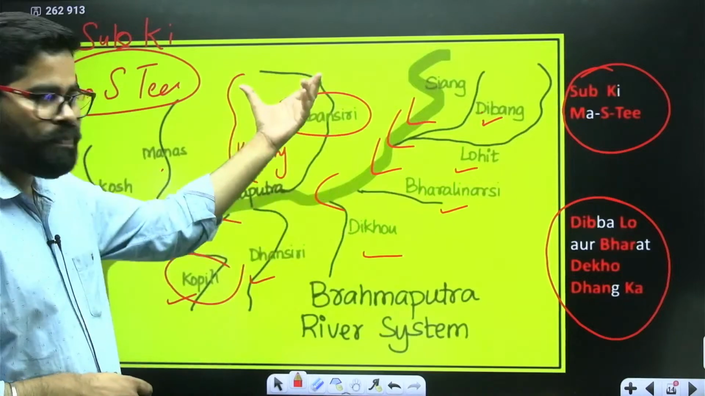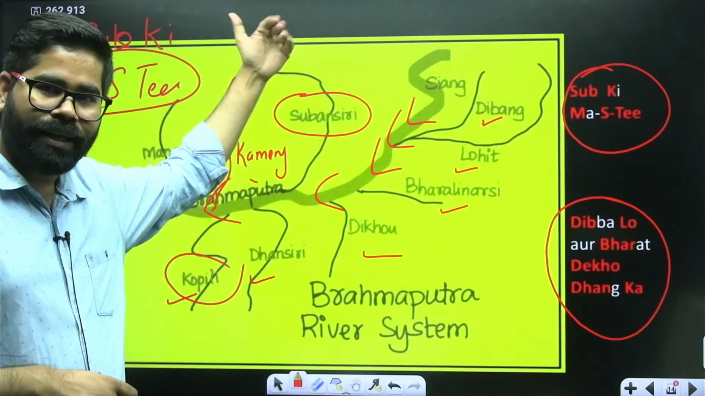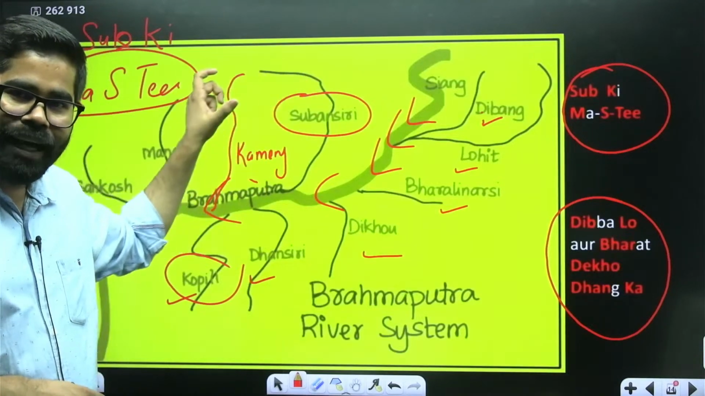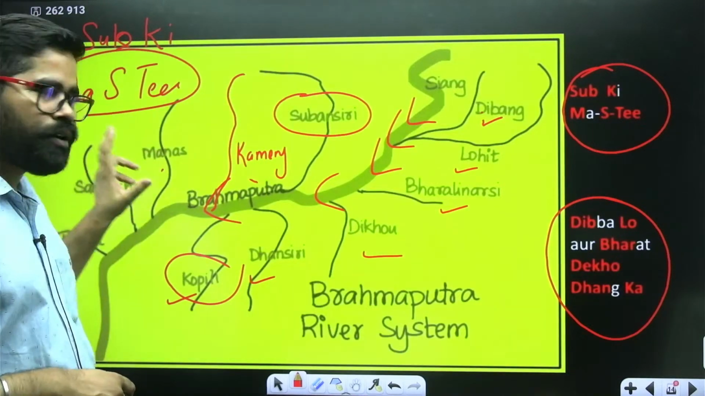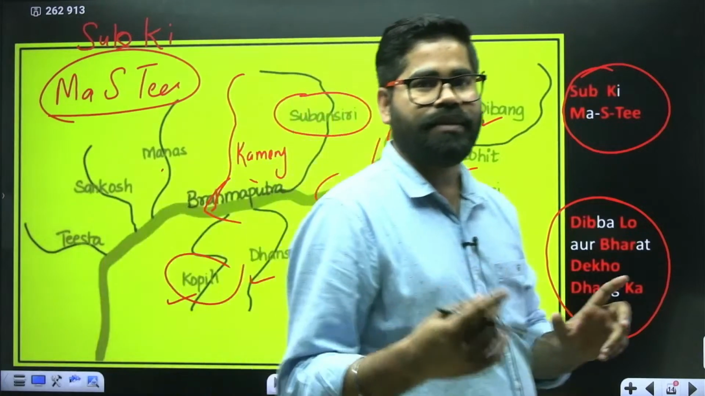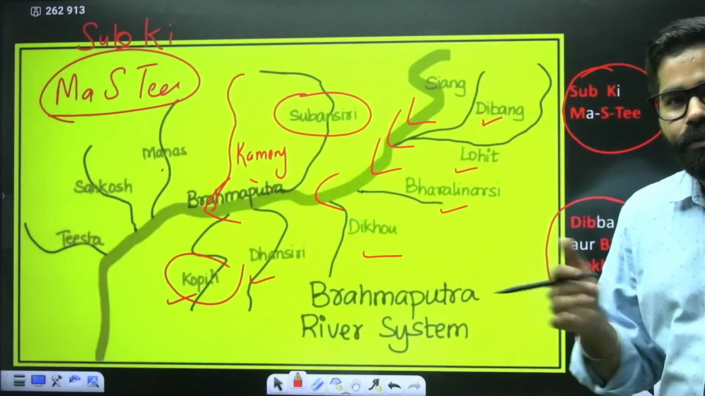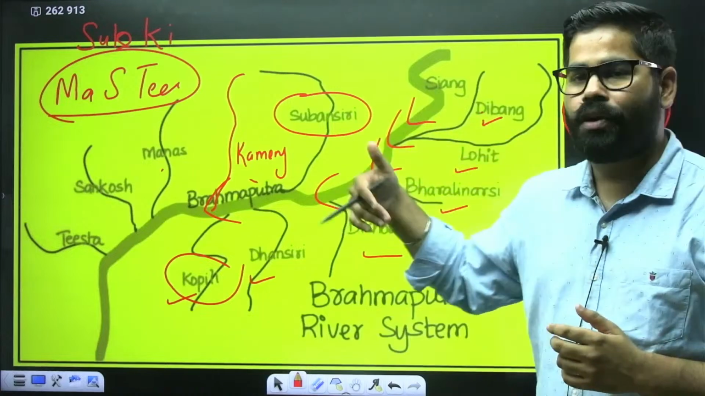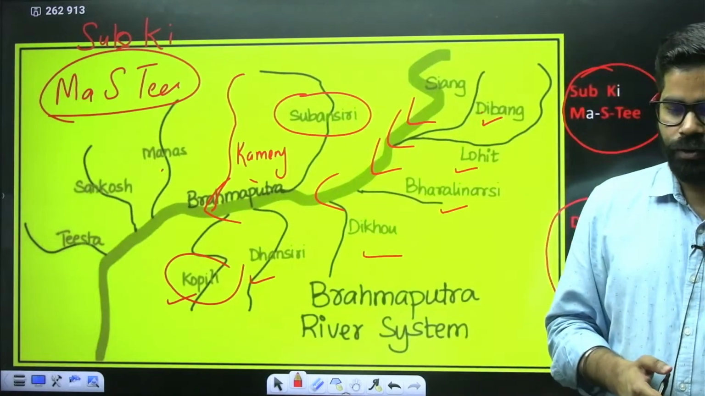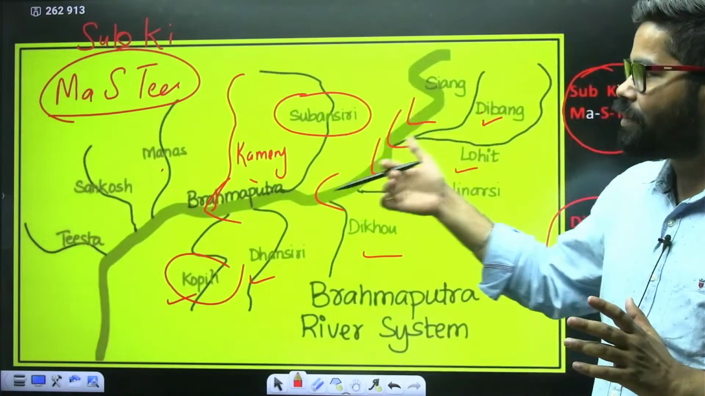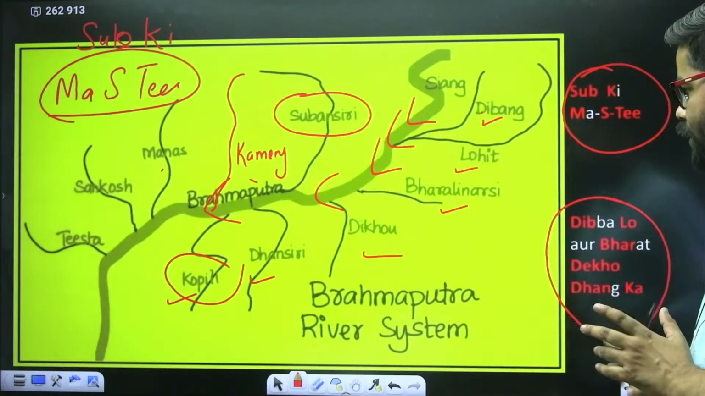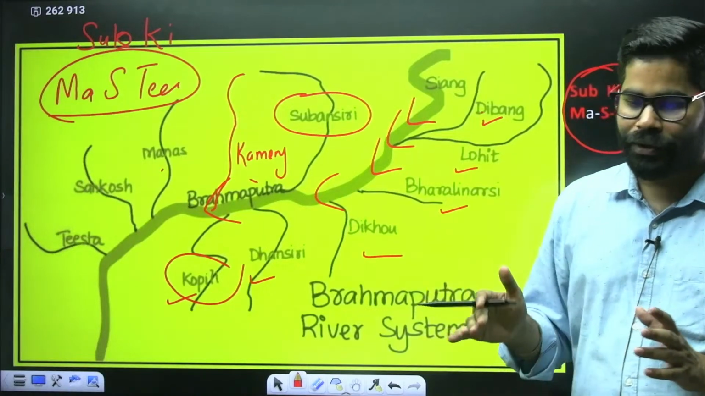और ऊपर में सबकी मस्ती, meaning on the right side we have Subansiri, Kameng, Manas, then we have this river which is Sankosh, and then we have Teesta. Okay. So in this manner you can try to remember the tributaries of the Brahmaputra river on the left bank also, on the right bank also. Okay. So from this you can remember what the tributaries of this river are. So this is one of the parts, what the tributaries are. I hope you can remember this now.